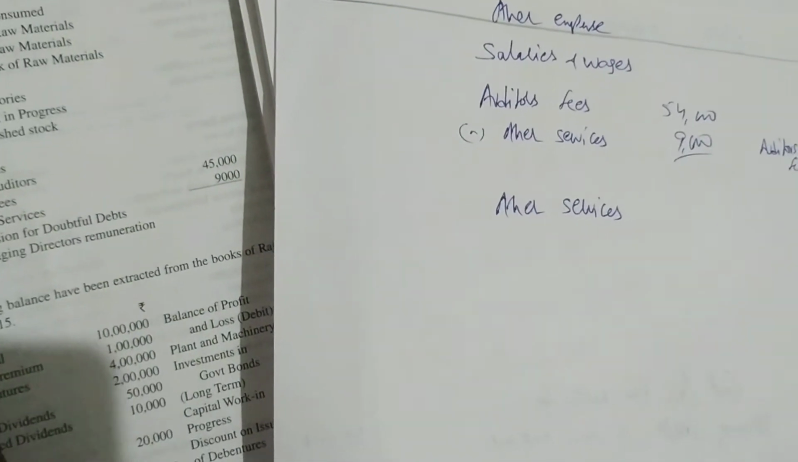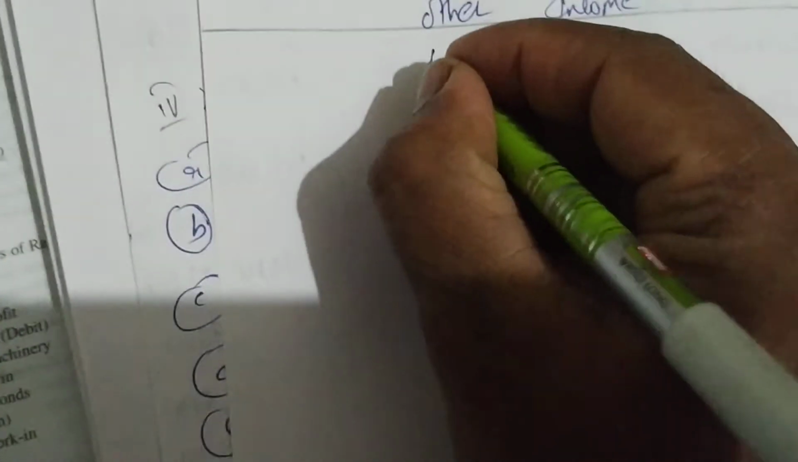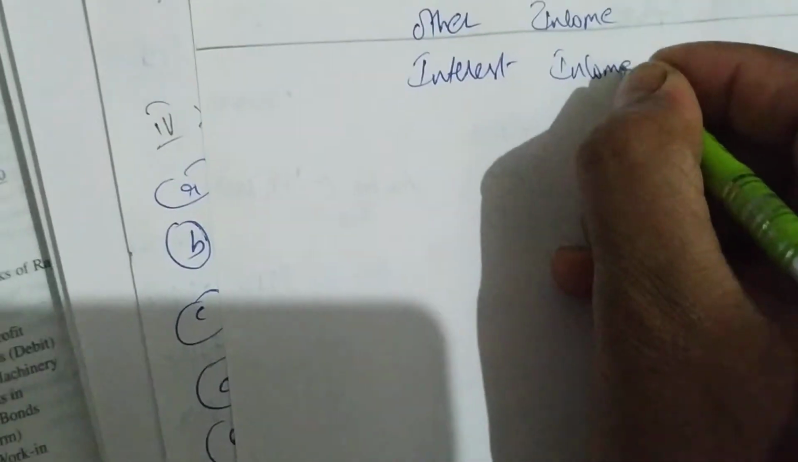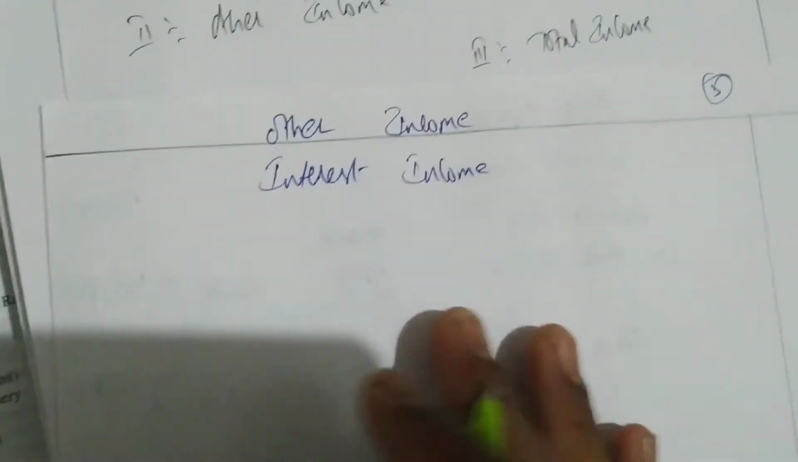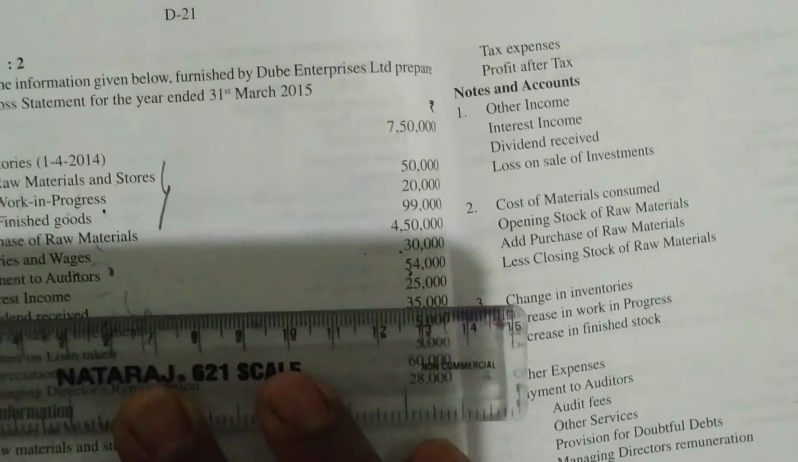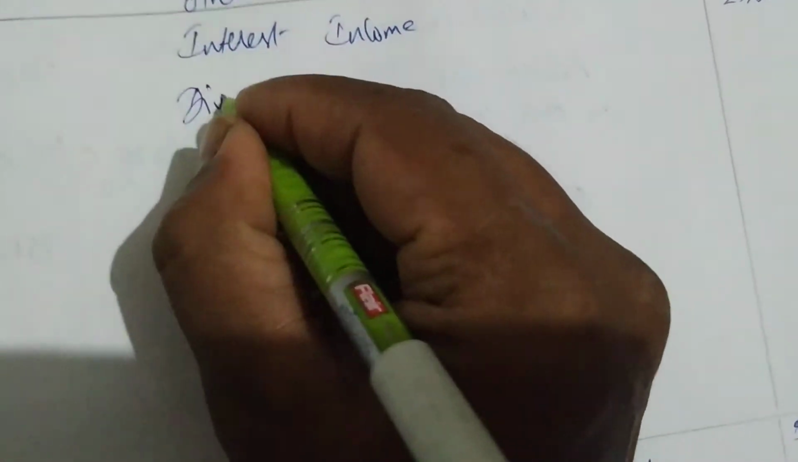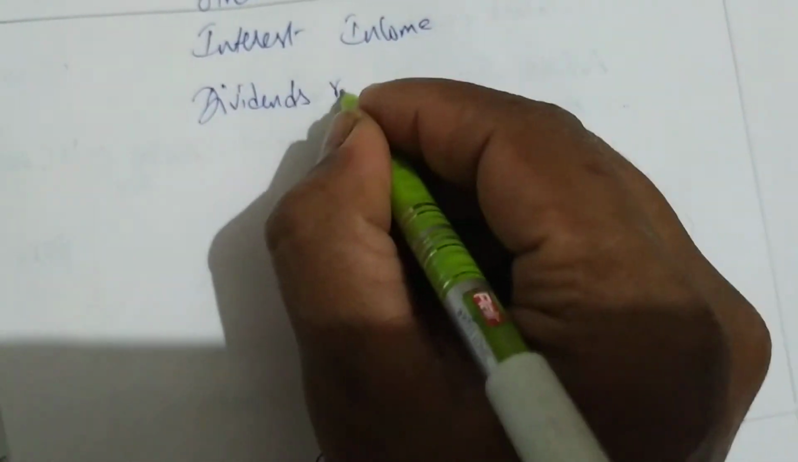Okay, done. Next is what? Interest income. How much is interest income? 25,000. So I'll go to the other income column and I'll write interest income, other income. So write directly 25,000 in the other income column. Next we have dividends received, 35,000. So come to the other income column and write dividends received. How much is dividend received? 35,000.